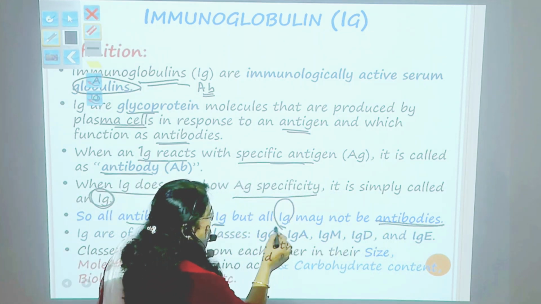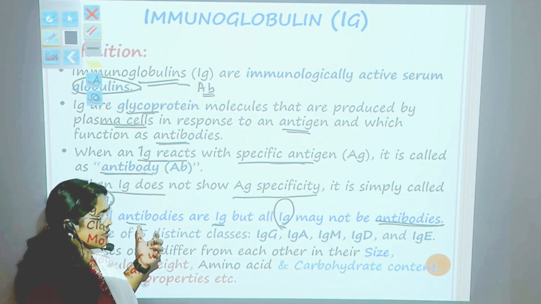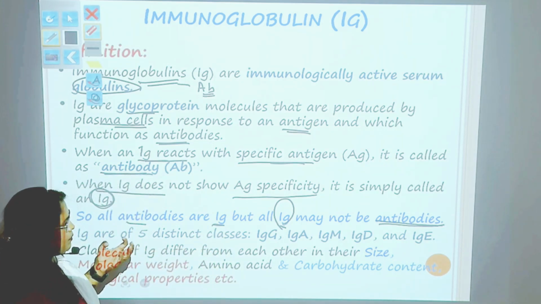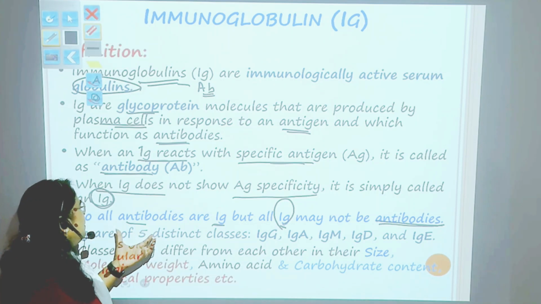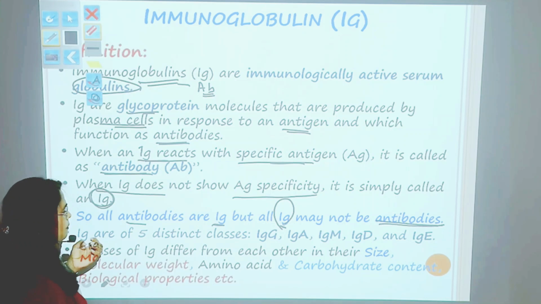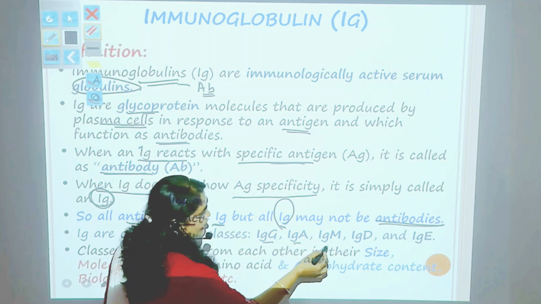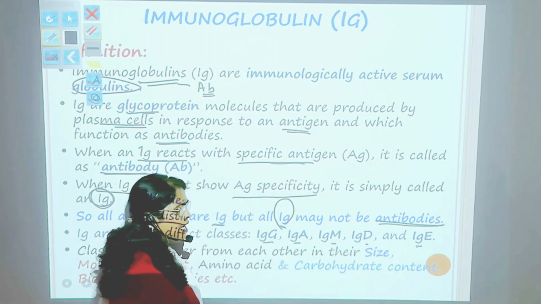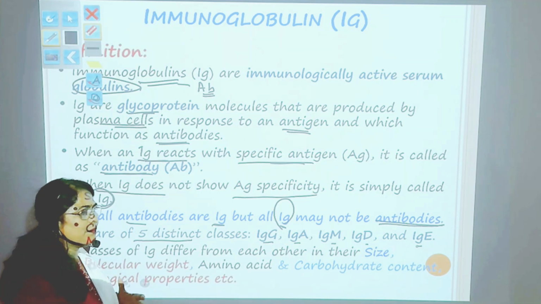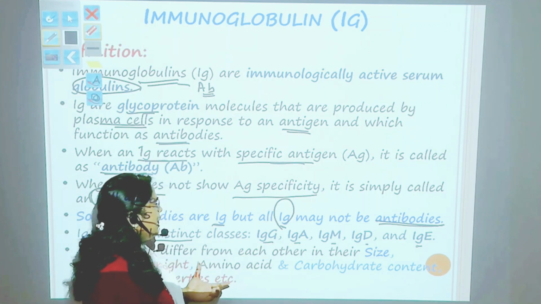Since immunoglobulins are produced by the B cells, for example, IgM is present on the B cell. It is the heaviest immunoglobulin which reacts with the antigen. Immunoglobulins are of five distinct classes: IgG, IgA, IgM, IgD and IgE. Each class differs from the others in molecular weight, amino acid and carbon content, and biological property.